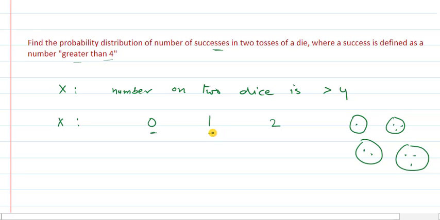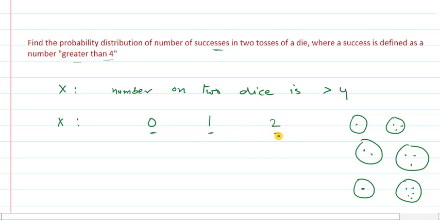X is equal to 1 means on one of the dice we are having number less than 4 and on another we are having number greater than 4. Like let me have number 5 on the second die. Or the case may be reverse, that is on first die we may have number greater than 4, on second we may have number less than 4. So therefore in this case the number of success will be 1 out of 2.